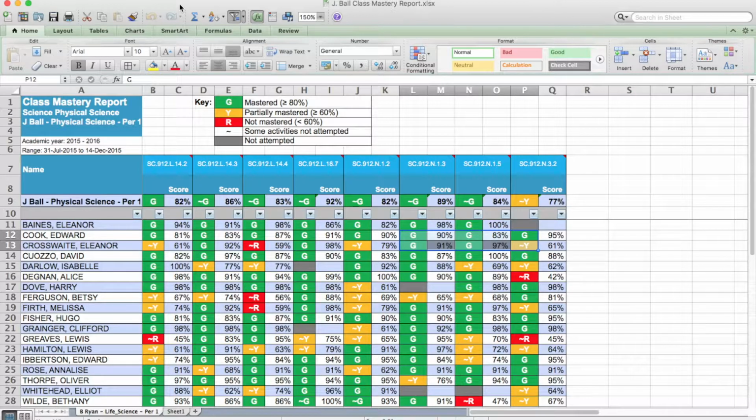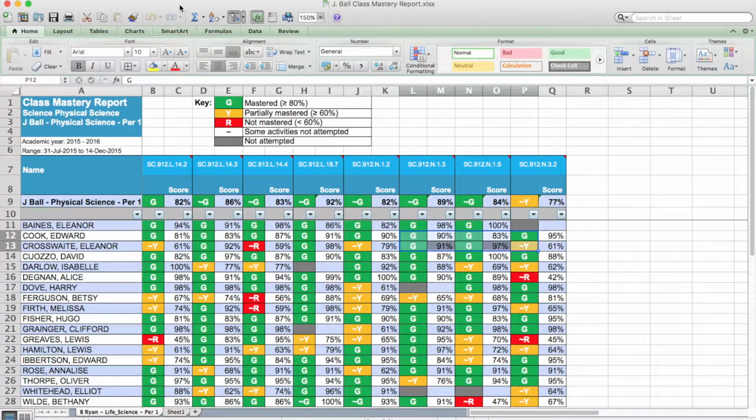Looking at your class mastery report, if this is the version sent to you by email from Penda, you will click on tabs at the bottom of your spreadsheet to switch between your class periods. You will see that the students are listed in alphabetical order. The class period information is in the upper left, and the key is in the upper middle. This particular report addresses 8 different science standards, and they are listed at the top of each column. As you mouse over the standard, the verbiage for that standard is shown.